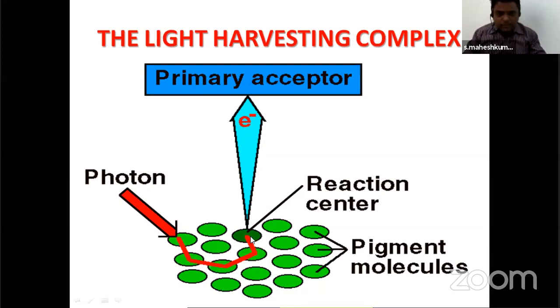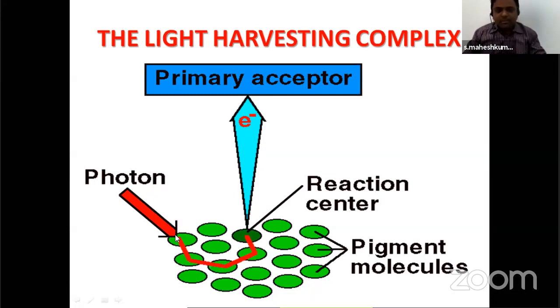Around the main pigment, accessory pigments are present. All these accessory pigments make an antenna to trap the solar energy, and that energy is transferred to the main reaction center. Simply, I will explain.